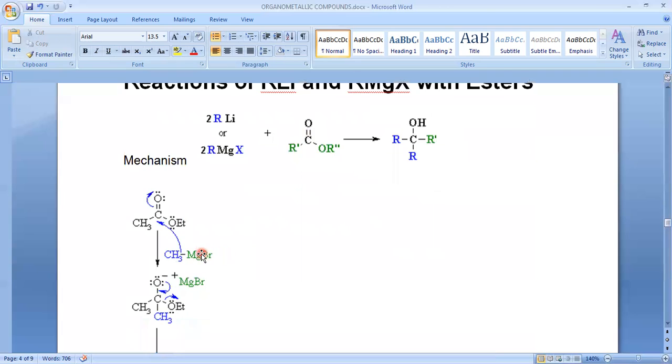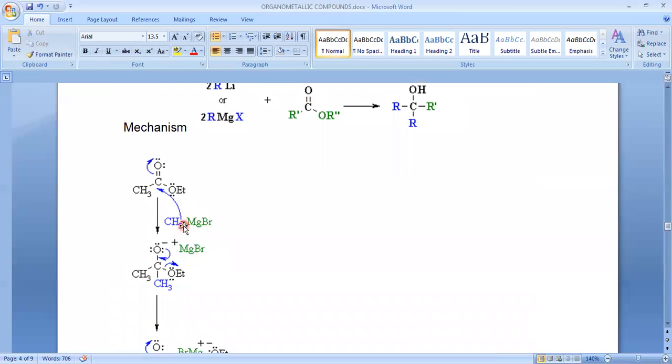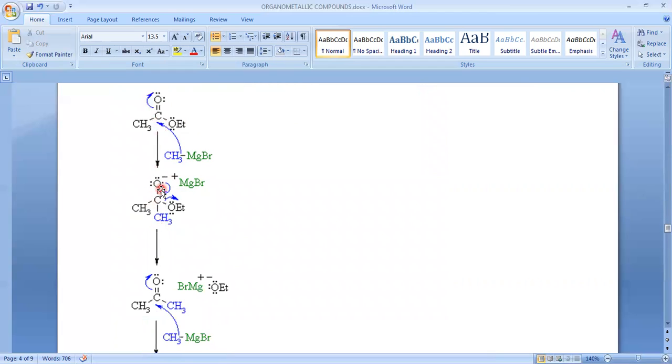So let's see the reaction mechanism. When this alkyl part, or you can say carbanion, attacks the carbonyl carbon, what happens? The double bond completely shifts onto oxygen, so we get a salt like this structure, and again the lone pair of electrons shifts here. Then this part is eliminated as alkoxide, or ethoxide, O minus, which results in the formation of a ketone.